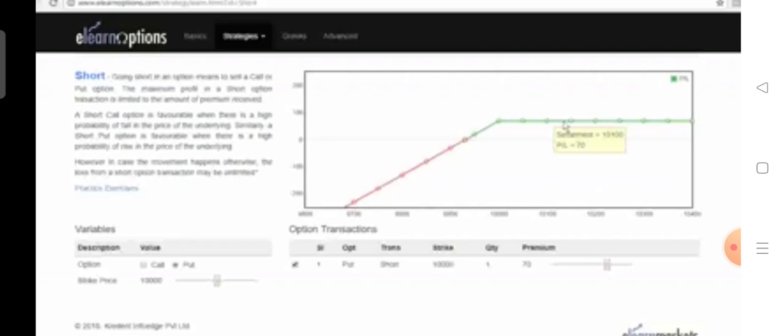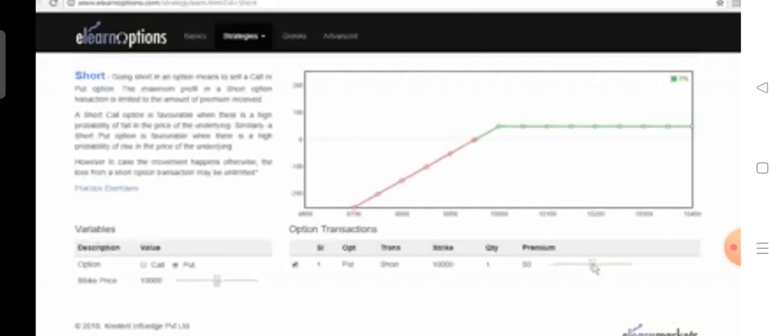So in this example, as we can see here, the strike price is 10,000 and we can change the premium to say 50 rupees. So our profit is limited to the extent of 50 rupees if the price of the underlying asset is 10,000 or above. If the price is 10,000 or above, the put option will lapse. Hence, all the premium of 50 rupees goes straight into the pocket of the put option seller.